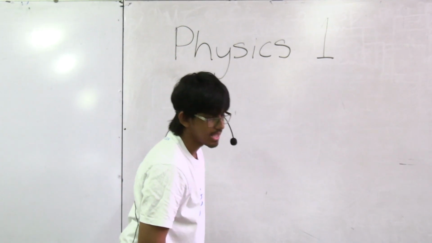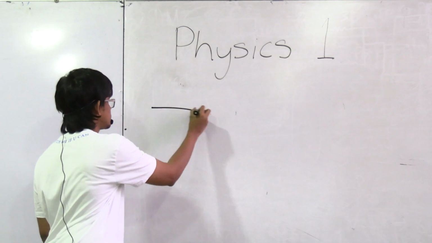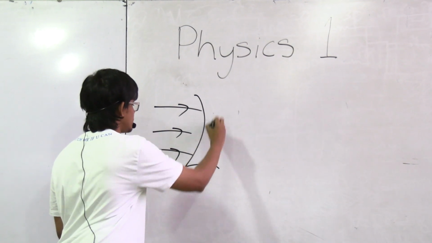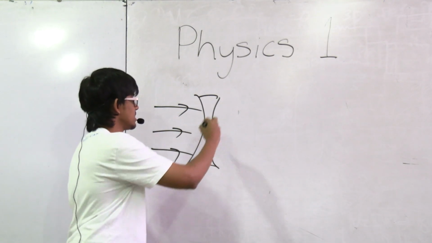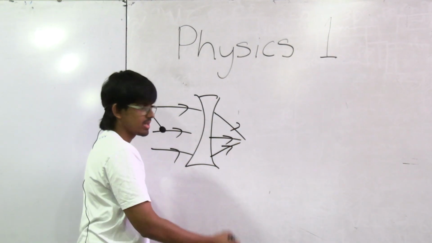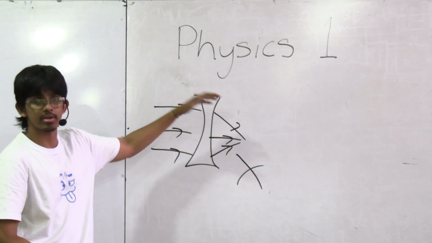Okay, second option, A to B using a concave lens. So that means you have that same set of rays, and then you take that concave lens and you turn it into this. This is incorrect, right? Why? Because this is a concave lens, right?